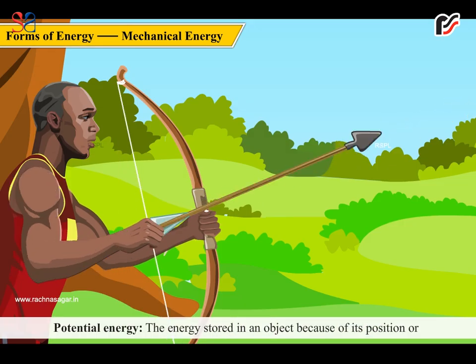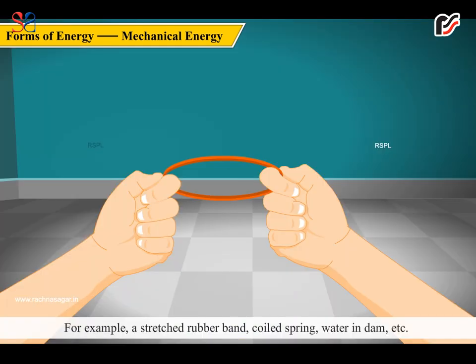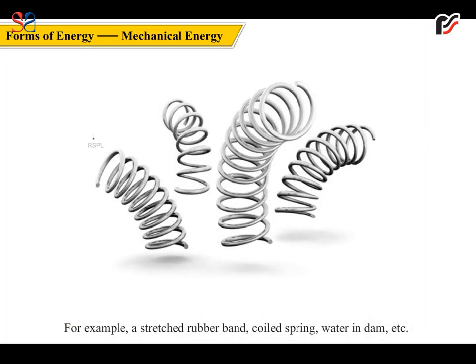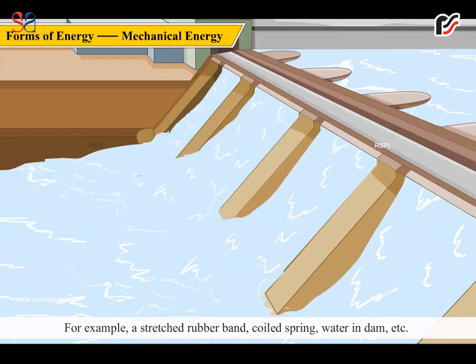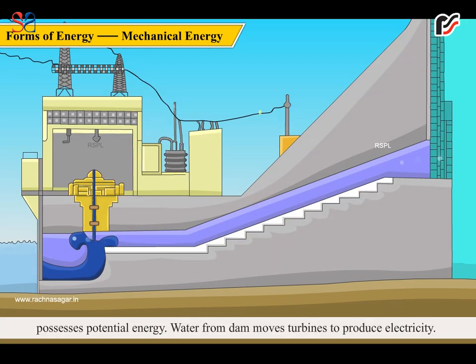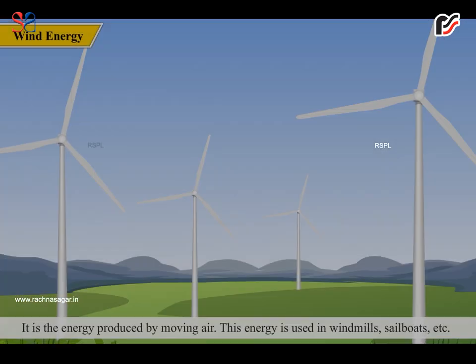Potential energy. The energy stored in an object because of its position or configuration is called potential energy. For example, a stretched rubber band, coiled spring, water in a dam, etc. possess potential energy. Water from a dam moves turbines to produce electricity.